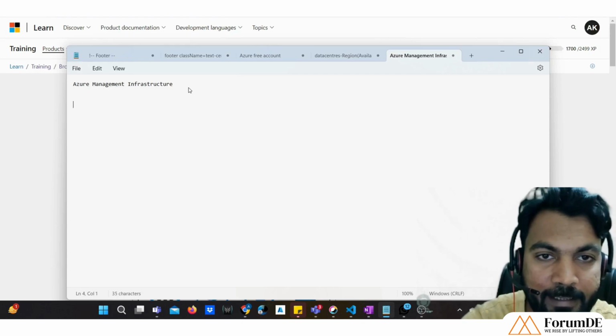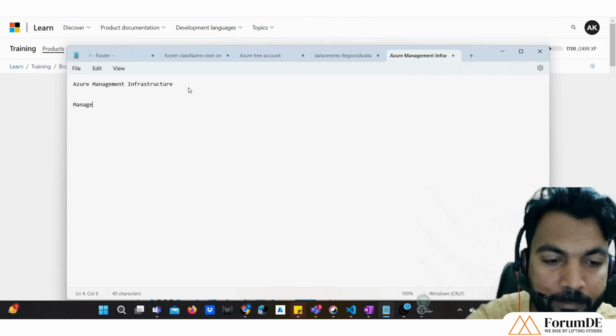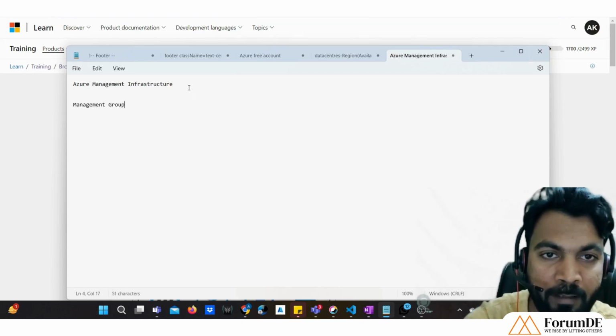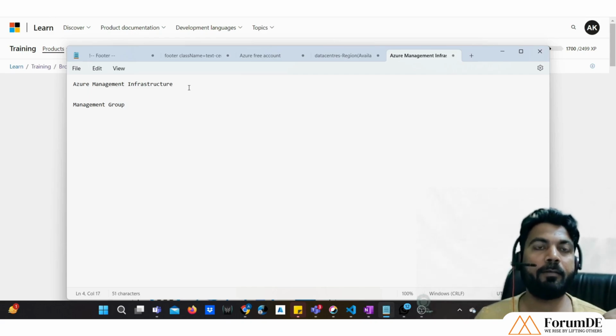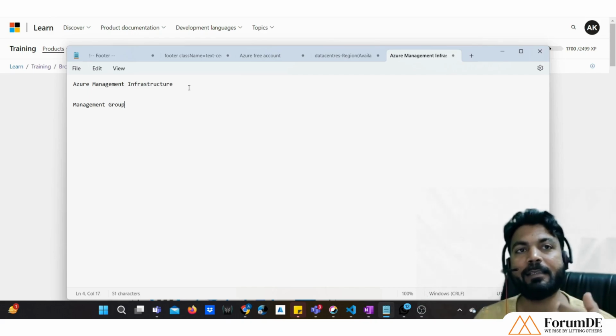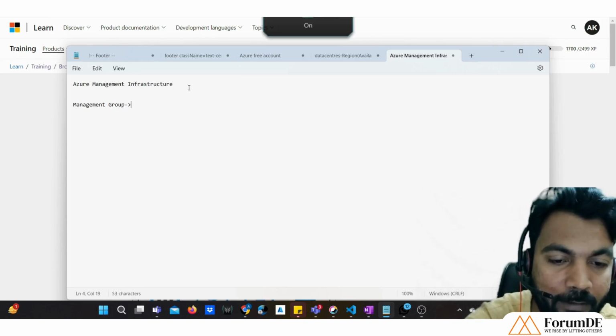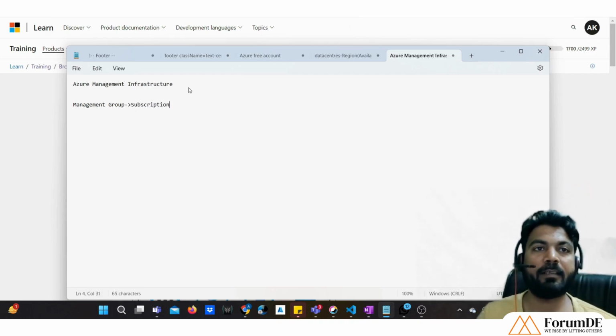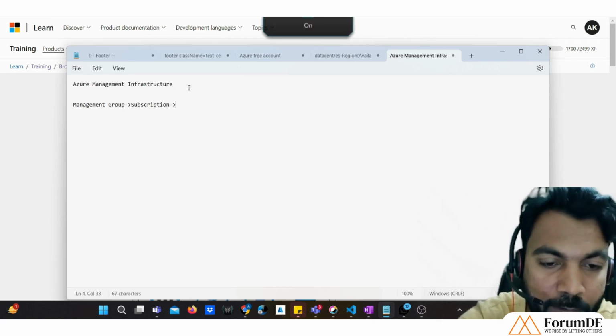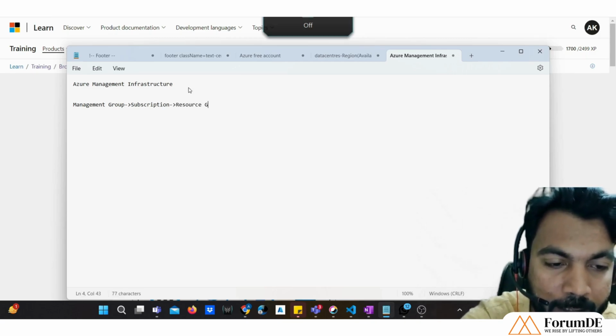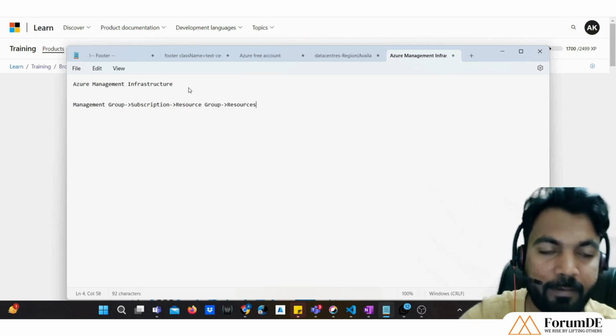The first thing is the management group. This is the top level of grouping that is there in the Microsoft Azure cloud platform. After this we have something called subscription. After this subscription, we have something called resource group, and after this resource group, we have resources.